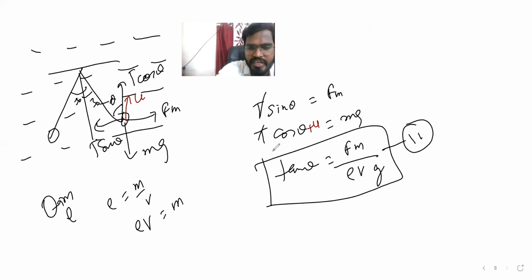So this equation we can write T cos theta is mg minus U, right? U means rho V g. So mass here, the density here is sigma only, we'll take sigma, and for that we'll take rho.